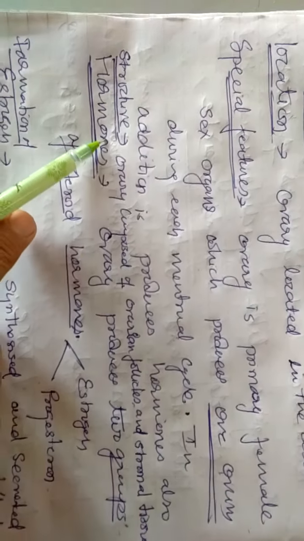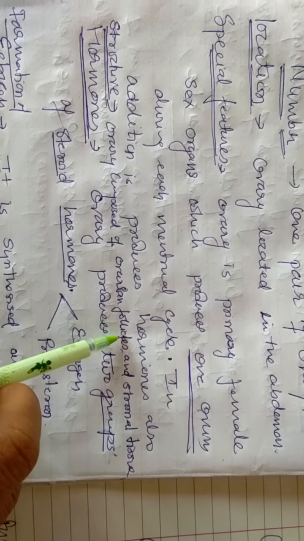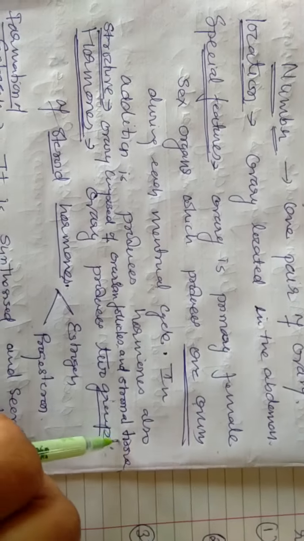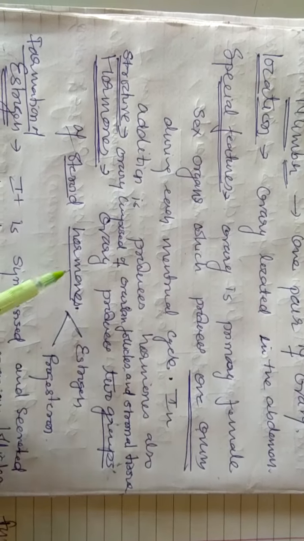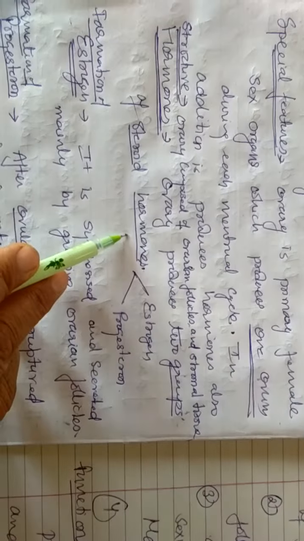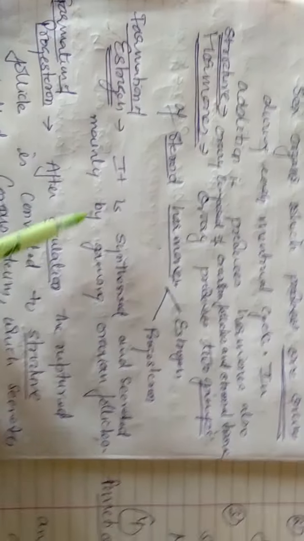progesterone. So the structure: the ovary is composed of ovarian follicles and stromal tissue, and these follicles secrete the female hormones. So hormones secreted by follicular cells are estrogen and progesterone.